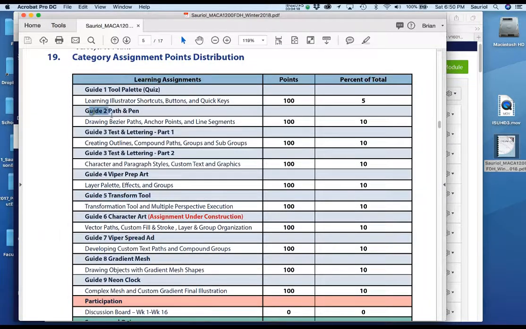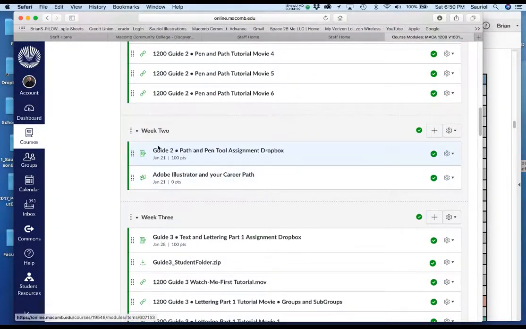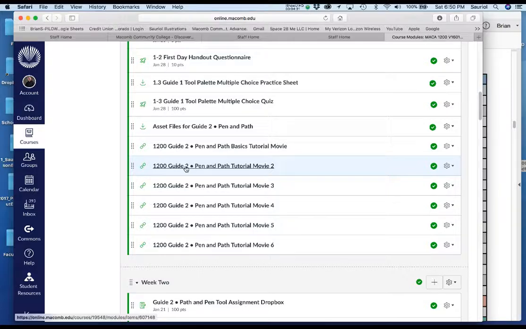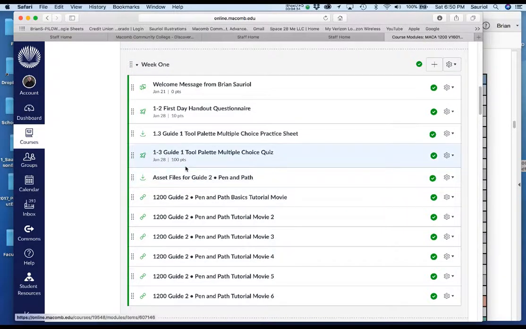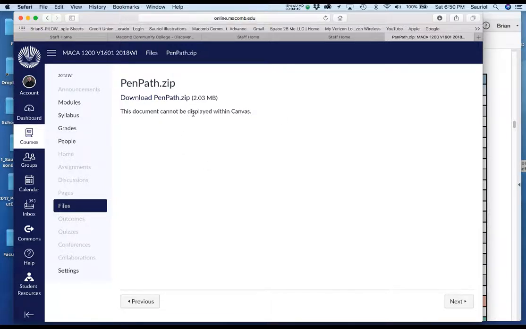Now, remember I said Guide 2, Guide 3, Guide 3 Part 2, Guide 4, Guide 5, Guide 6. Look, if I click back to Canvas, look at how I have week 1 right here, which is Guide 2. And I want to stop right here for a second. Every one of these is going to have somewhere on here something called an asset file, where you bring up a folder where you get all the stuff. So when I click that, don't be afraid on this page that it's going to say this document cannot be displayed. Just go ahead and download the zip file.